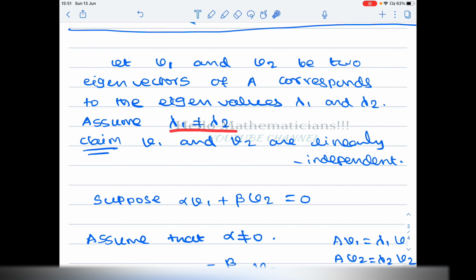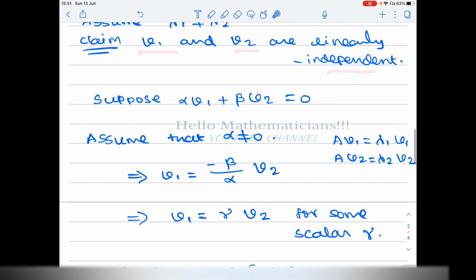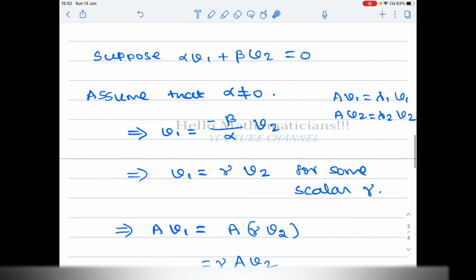We assume that lambda 1 is not equal to lambda 2, meaning they correspond to distinct eigenvalues. We claim that v1 and v2 are linearly independent. Suppose alpha v1 plus beta v2 equals 0. To prove v1 and v2 are linearly independent, we have to prove that alpha and beta are both 0.